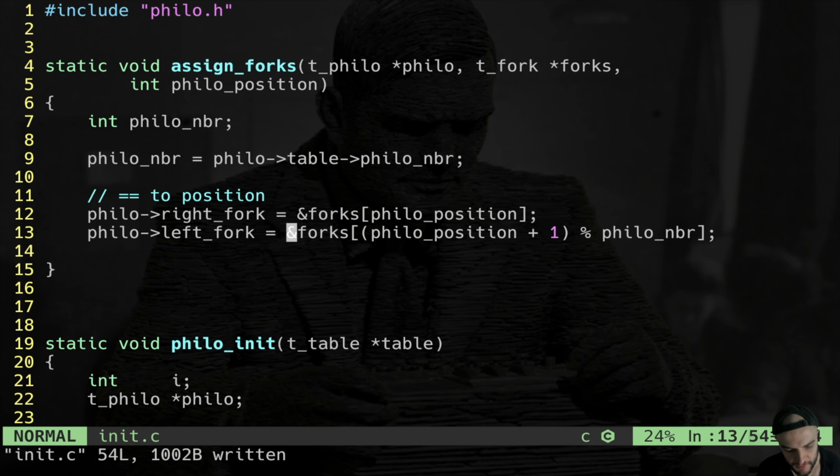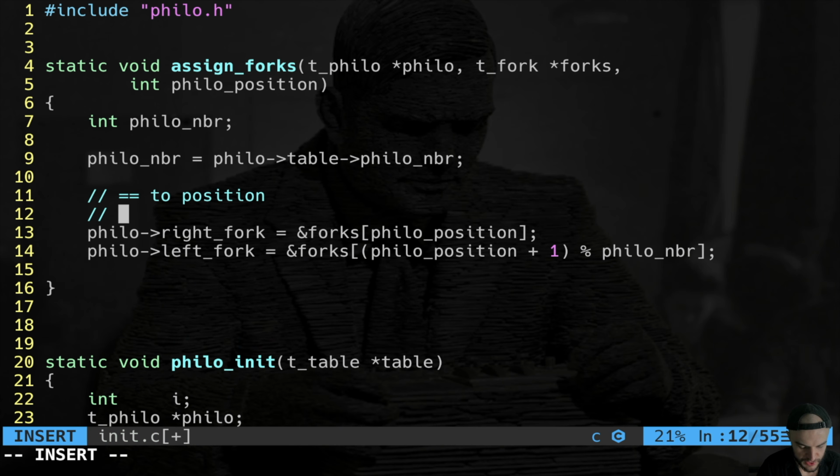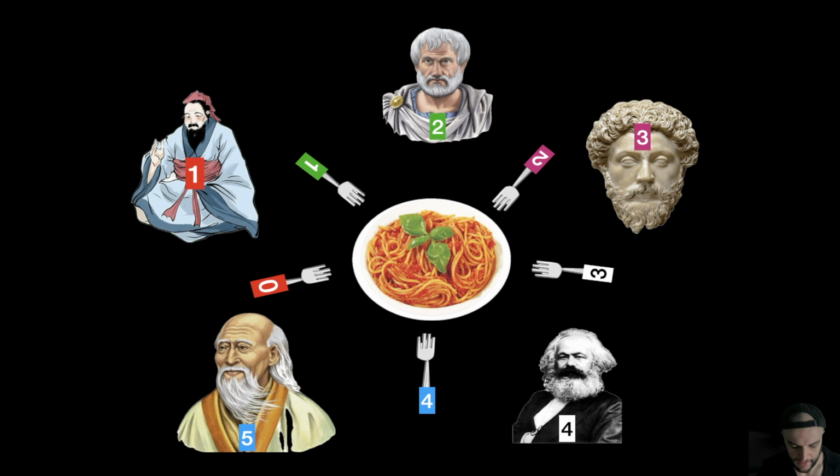But here the problem is a potential deadlock. Now I will show you why. Basically, a deadlock happens when we have multiple threads that are stuck because they're waiting for a resource to be freed from another thread. Namely, we have a circular waiting. Thread 1 is waiting for thread 2, for thread 3, for thread 1. So we have the circular waiting. Now I'm going to show you.